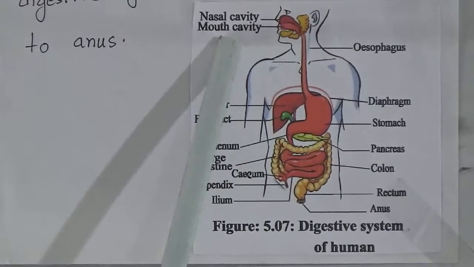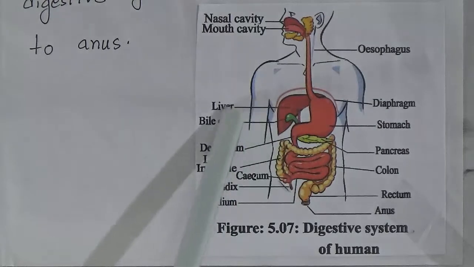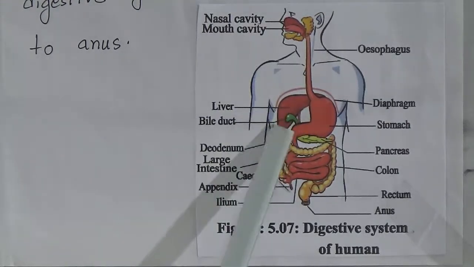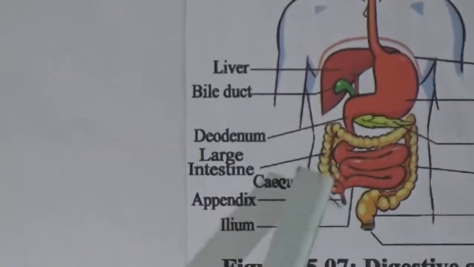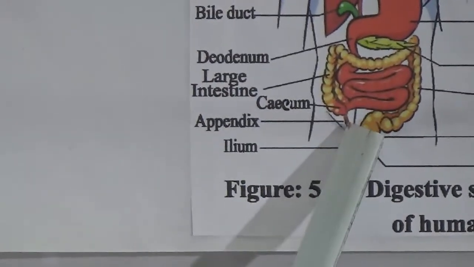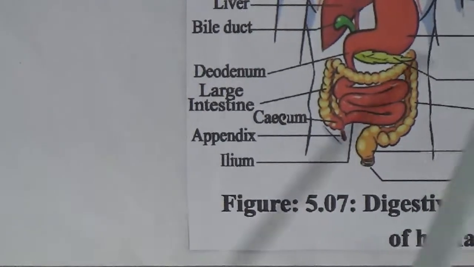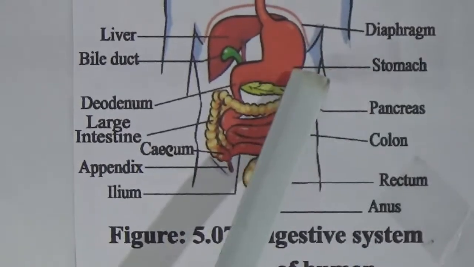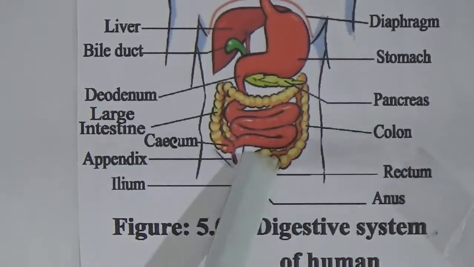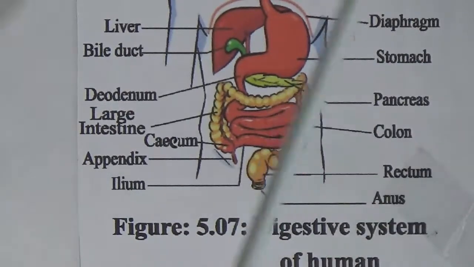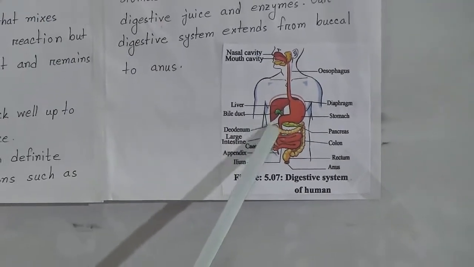You can see this is the mouth cavity and this is the esophagus, this one is the liver, this one the bile duct, this is the duodenum, this is the large intestine, this is the cecum, and this one is the appendix, and this is the ileum, this is the diaphragm, this is the stomach, this is the pancreas, this is the colon, and this is the rectum, and this is the anus. Students, I will discuss these digestive organs in detail in our next class.